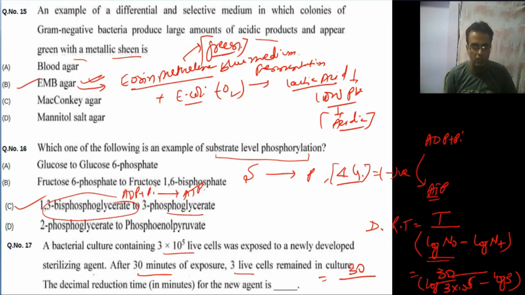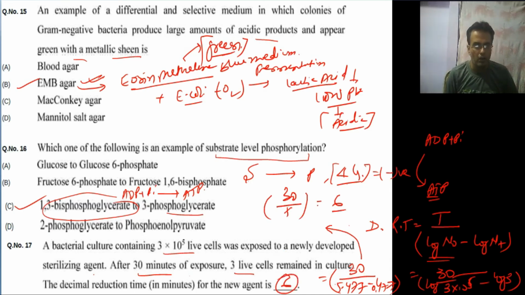What is the value of log 3? 5.477 minus 0.477. So this value will come how much? So from here it is 30 divided by 5, so its value will be 6. Answer will be 6.